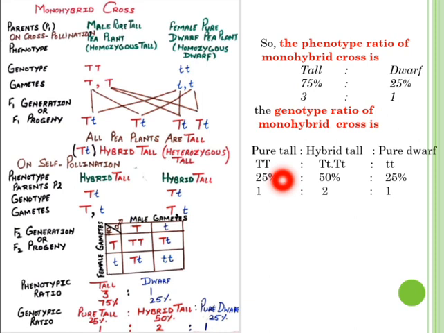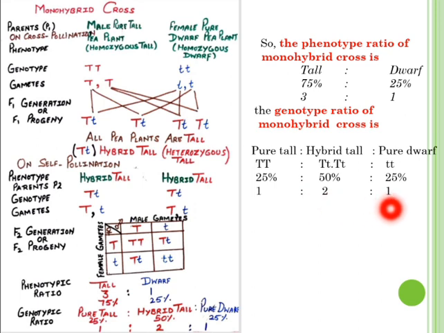And on the basis of genotype, 25% plants are pure tall, 50% plants are hybrid tall, and 25% plants are pure dwarf, with genotype capital T capital T for pure tall, capital T small t for hybrid tall, and small t small t for pure dwarf, and the genotypic ratio of the monohybrid cross comes out to be